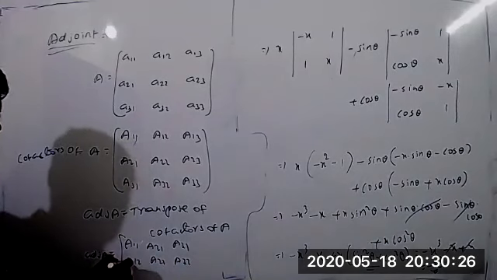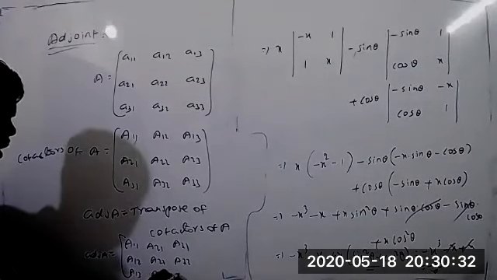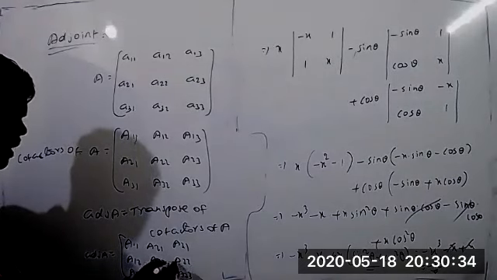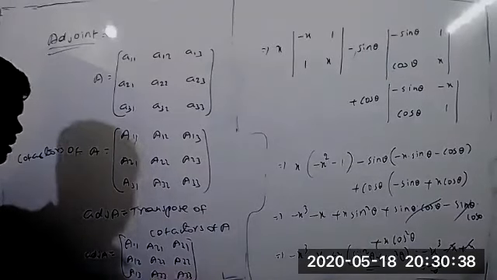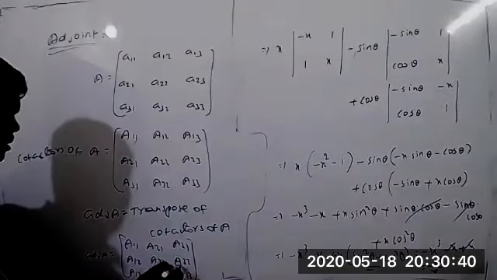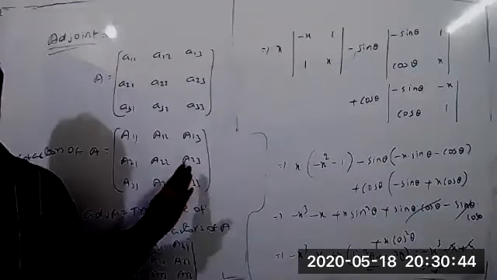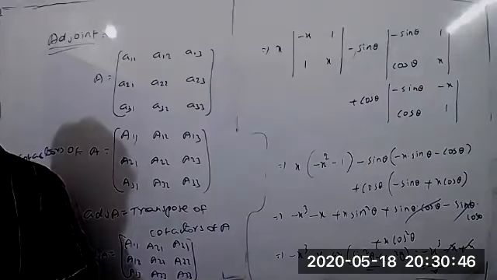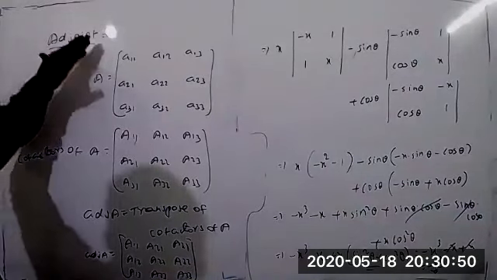Next, A13, A23, and A33. Understood now? This is what we call adjoint A. One more time, listen. We have to find the adjoint of the given matrix.